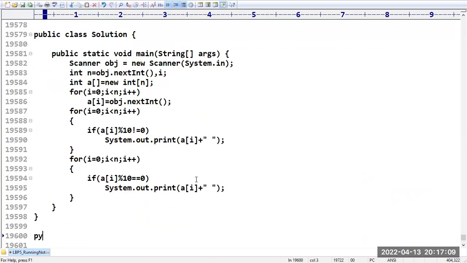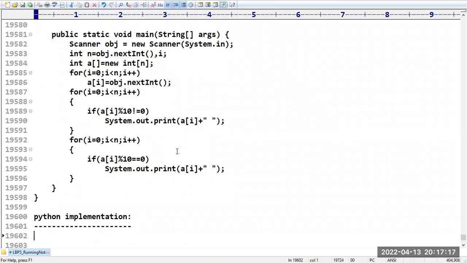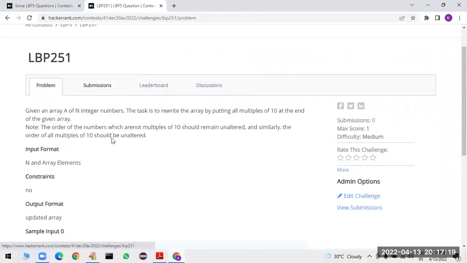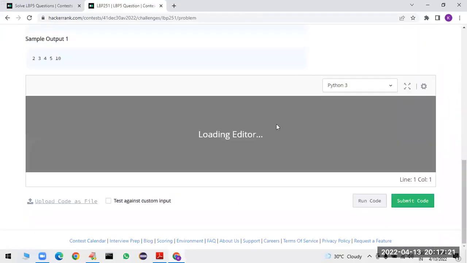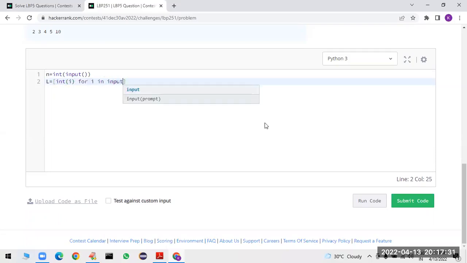Now let me go with the Python implementation. I want to implement this program in Python. How to solve this program in Python? Let me select Python. n is equal to int of input I am taking. Then L is equal to int of i for each i value in input dot split.